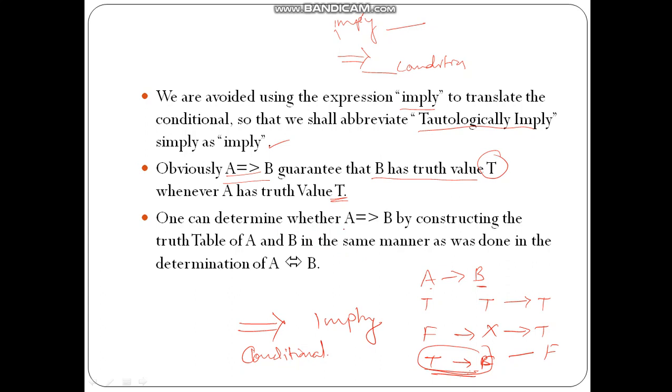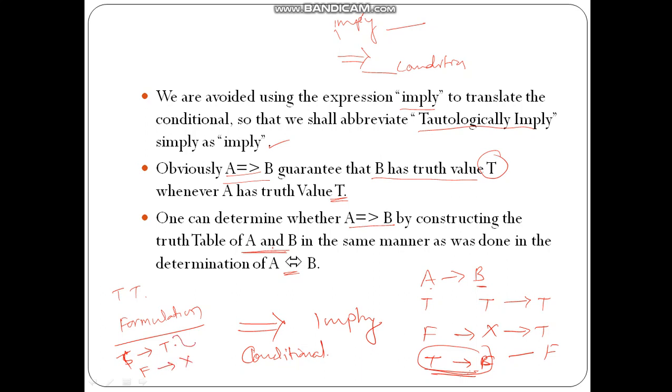One can also determine whether A tautologically implies B by constructing the truth table. We can use either the truth table method, or the formulation method which we have already used for A equivalent to B, wherein we go on putting the formulas and try to bring the equation into the form S implies T, where S is true, or F implies anything.